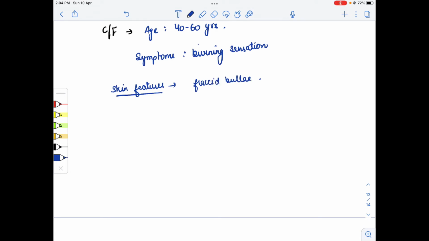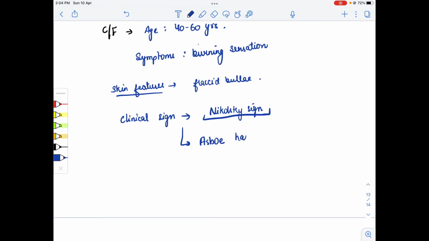And in the clinical sign, we can see the Nikolsky sign. As we apply tangential pressure over the skin, the epidermis layer separates from the dermis layer. That one is the Nikolsky sign, which I already discussed in previous videos. And one more sign, that is the Asboe-Hansen sign.